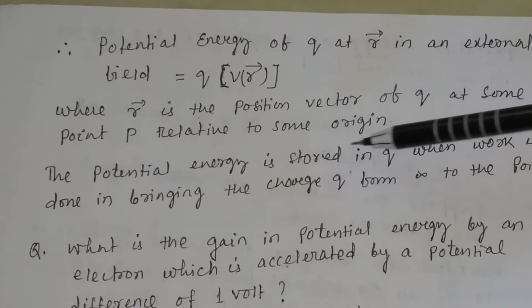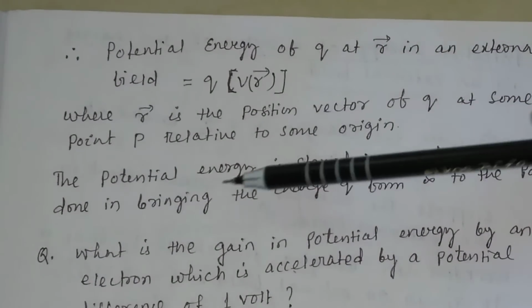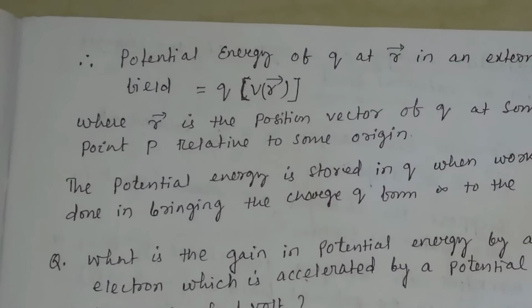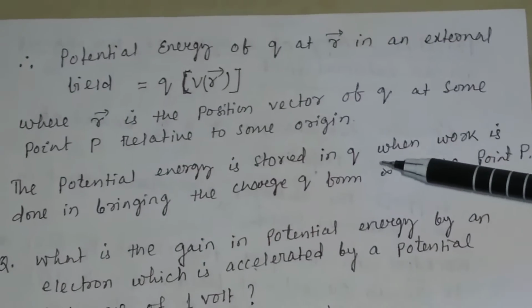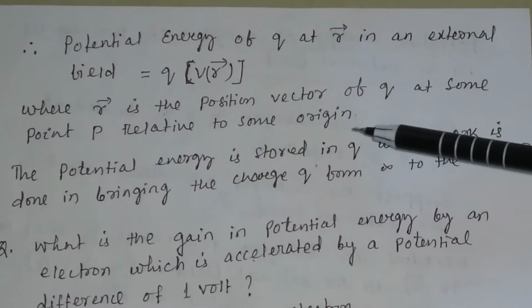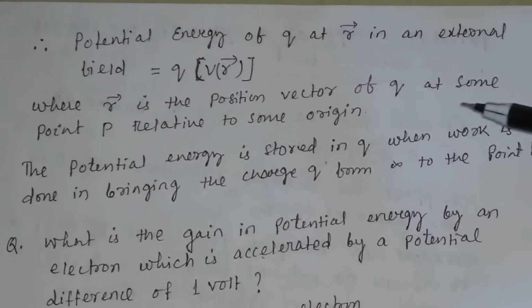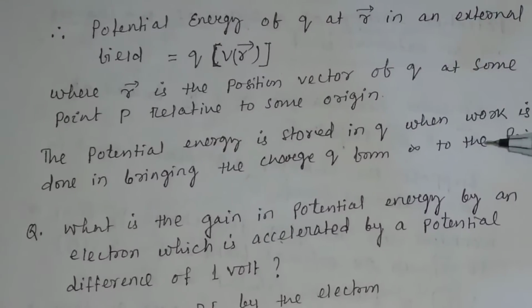The potential energy is stored in the charge Q when work is done in bringing the charge Q from infinity to the point P. This potential energy is nothing but the energy stored in the charge Q when you bring it from infinity to the point P.